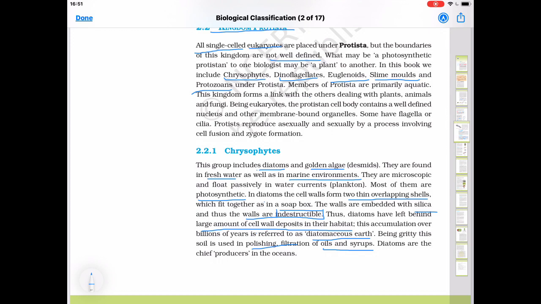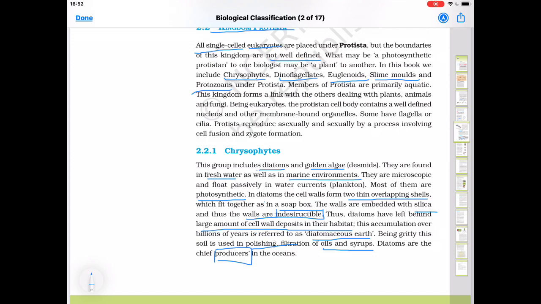Diatoms are the chief producers in the oceans. The main points are: they are present in fresh and marine water, they are photosynthetic in nature, their cell wall forms two thin overlapping shells, silica is present in the cell wall, and accumulation of cell wall deposits in their habitats causes diatomaceous earth. The soil is used in polishing and filtration of oil. So I am giving the notes of this. So write this in your bio copy and learn.